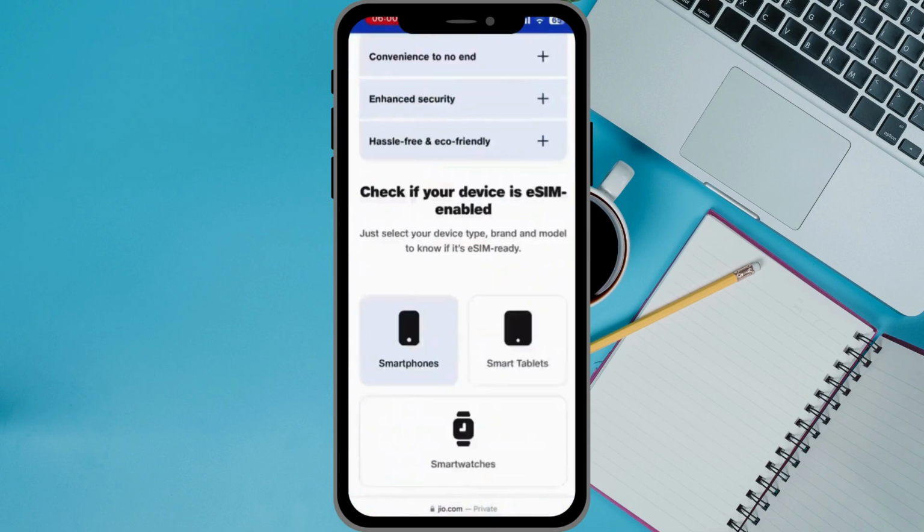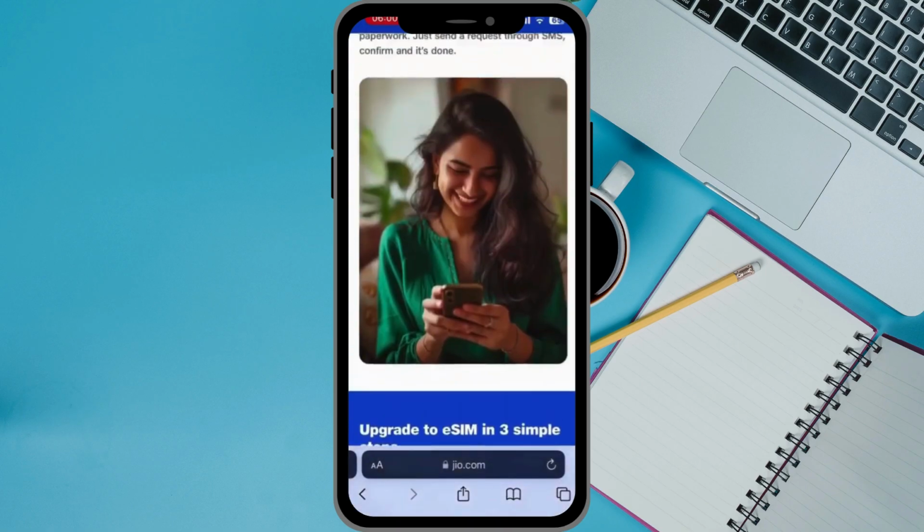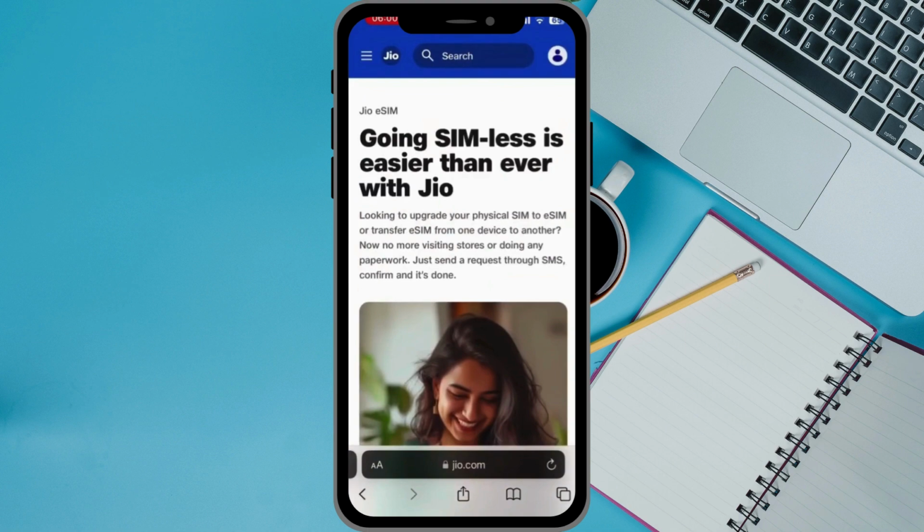Then you have to verify your identity. In some cases, Geo may ask for identity verification during this process. Be ready with the necessary documents like your ID proof. Then, once the QR code is scanned, follow the prompts on your phone to finish the activation process. If you face any issue, visiting a nearby Geo store for in-person assistance can also help speed up the recovery process.